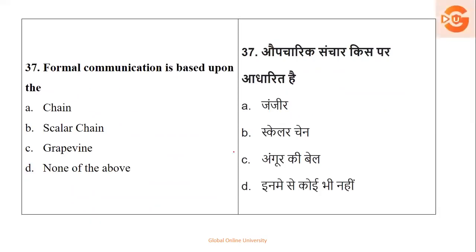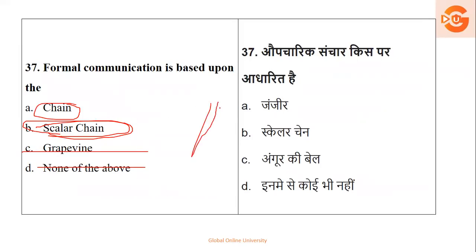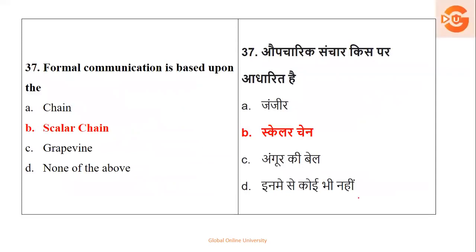Okay. Formal communication is based on. Now, here we are talking about formal communication, which is business communication, a professional communication. It's based on chain. It's based on scalar chain. Grapevine will not be an option. It's informal. None of the above, it's not an option. So basically, if it is formal, I have shown you the example of scalar chain and gangplank, okay? As I told you, when you have to talk to your boss, then it has to be very formal, one by one, towards one, and each step. It is none other than scalar chain. So your option number B is the right option.